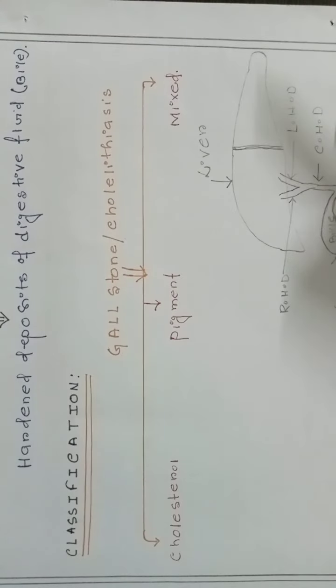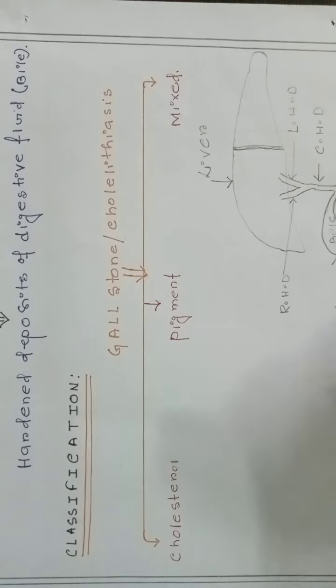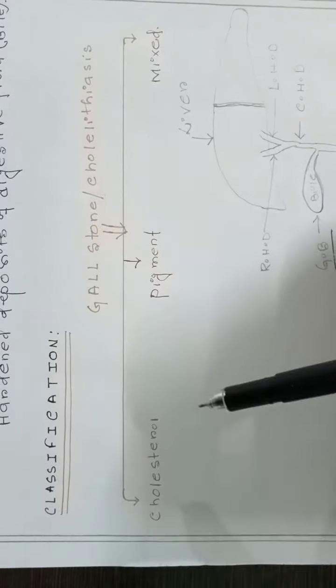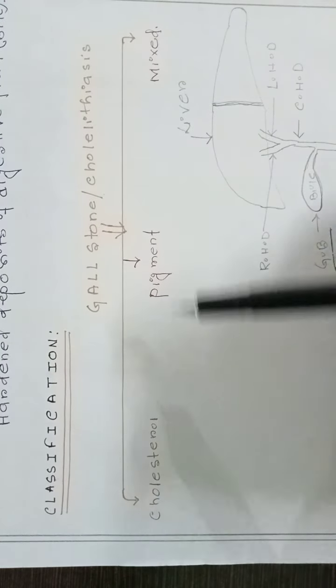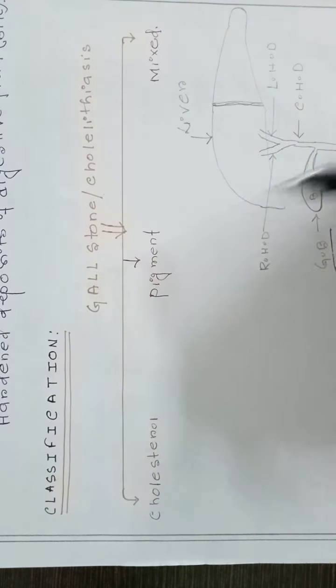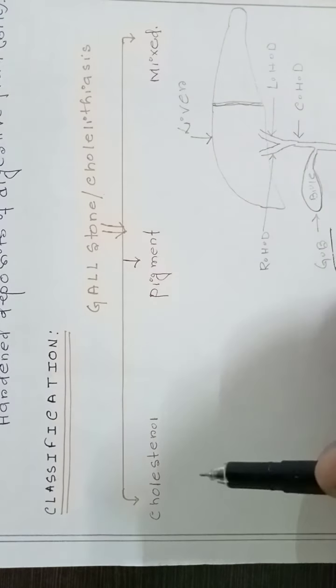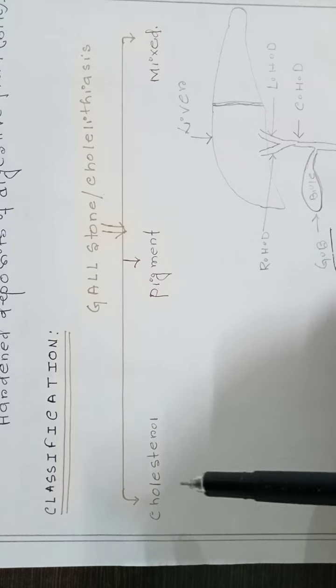Now next, coming to the classification of gallstone or cholelithiasis. The first class is cholesterol cholelithiasis, when gallstone is formed due to deposition of cholesterol.